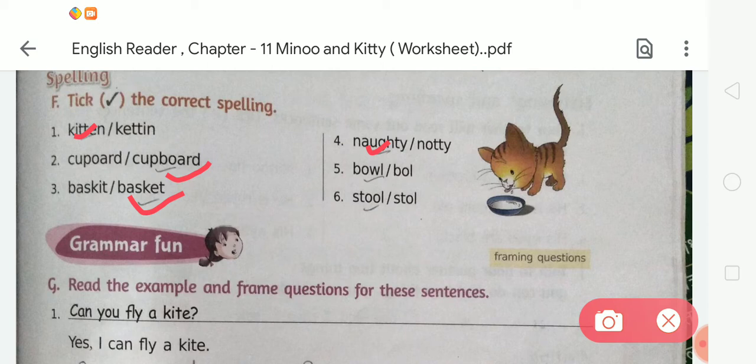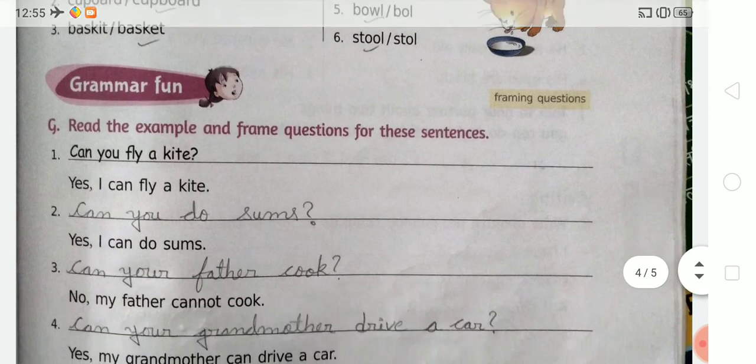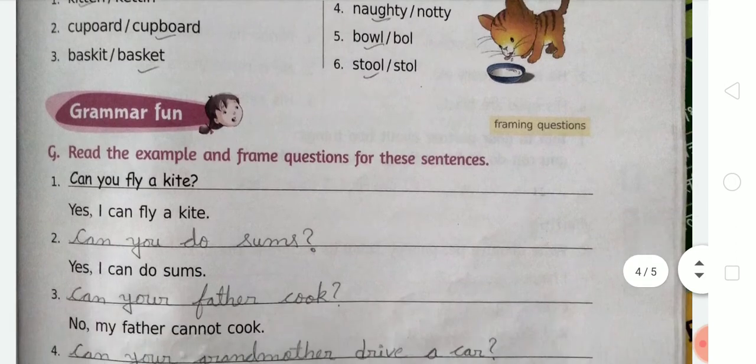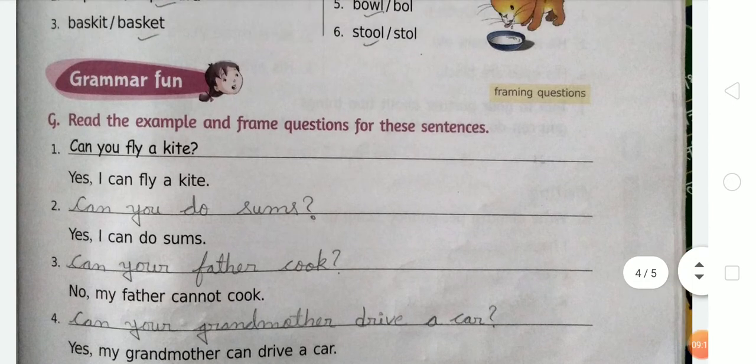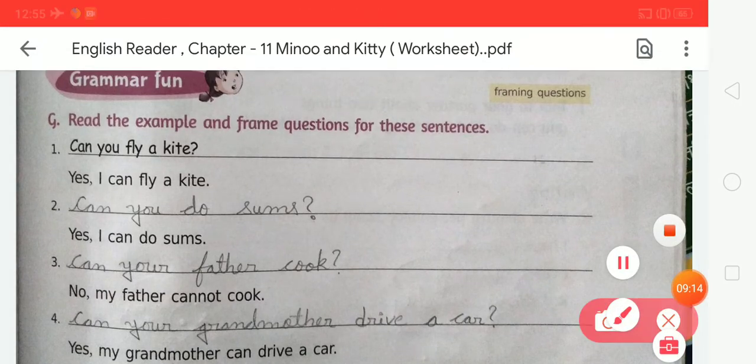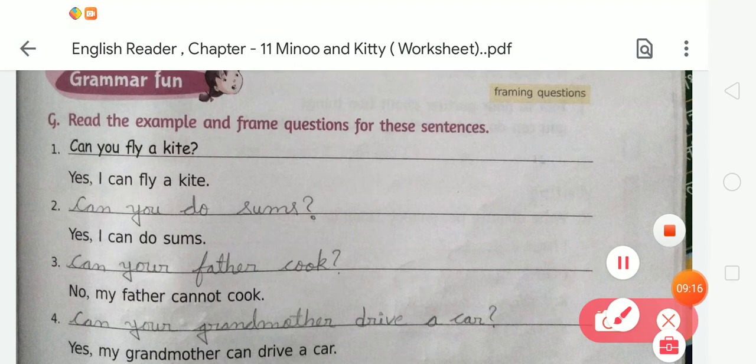Okay. Number 6. In number 6, there is a spelling of stool. Now tell me what the spelling of stool is. S-T-O-O-L, stool. So the first spelling is correct. Okay, we have to take them. Now come to the next. After completing exercise F, now come to the next exercise, which is exercise G. Here is a grammar fun, and in exercise G, we have to read the example and frame questions for these